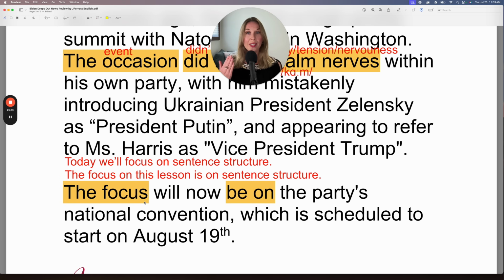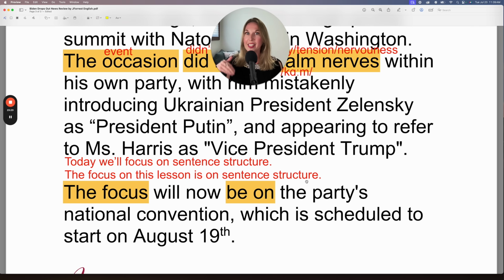I wrote those two examples. Today, we'll focus on sentence structure. And this is at the end of our lesson, so I could put this in the past simple. Today, we focused, with a soft T, we focused on sentence structure. Yes, we did. And to use it as a noun form, the focus of this lesson is on sentence structure.